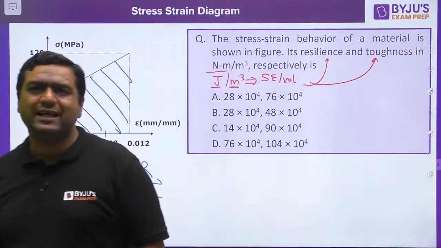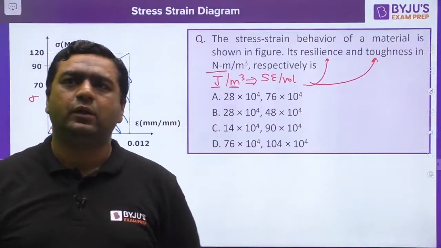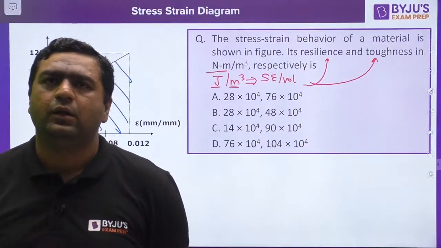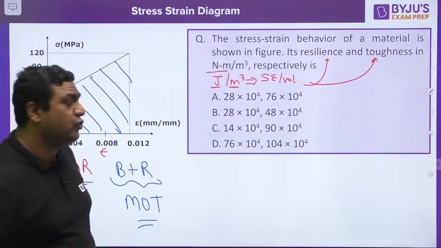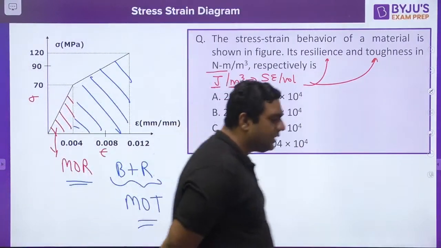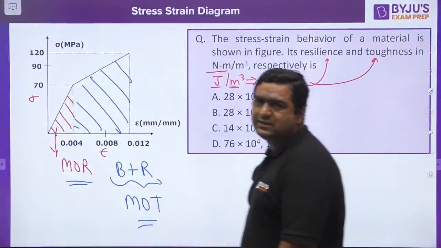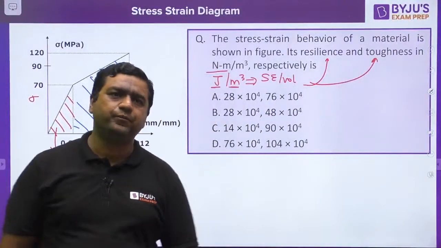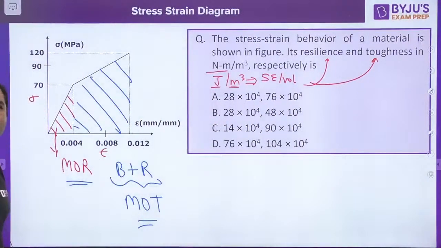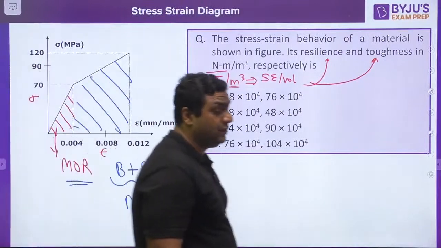Parvinder has answered it as C. Okay. So guys, if you have any doubt, please ask. In the last part, I have gone very fast because time is very less. The topic was quite big. But don't worry. The next topic is going to be Mohr circle.